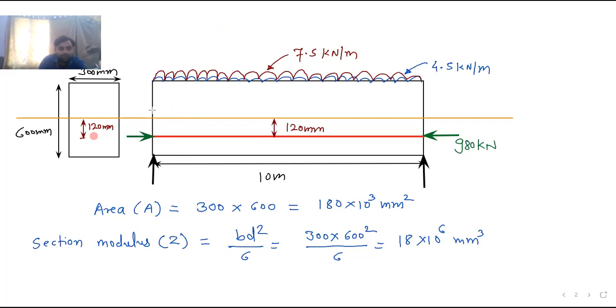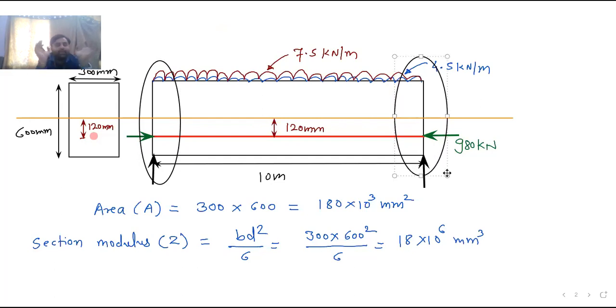This part, whatever I have marked right now, is called the end section.